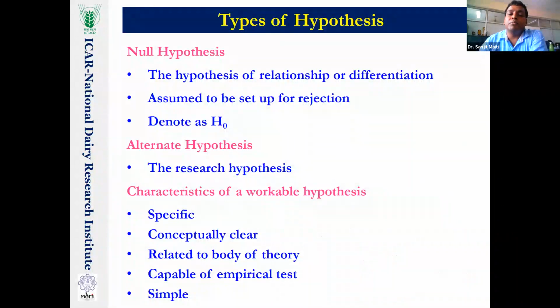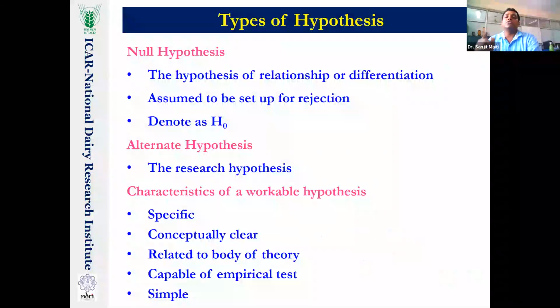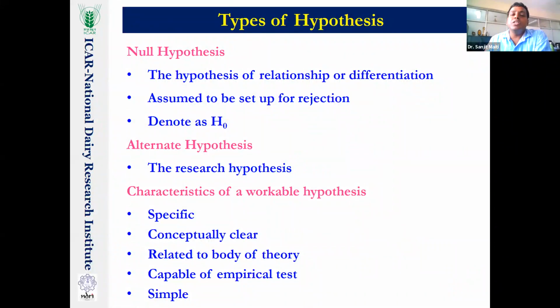Now, there are many books where you will find many types of hypotheses, but frankly speaking, there are two types: the null hypothesis and the alternate hypothesis. Null hypothesis means the hypothesis of no relation or no difference, generally denoted as H0. There is no differentiation.